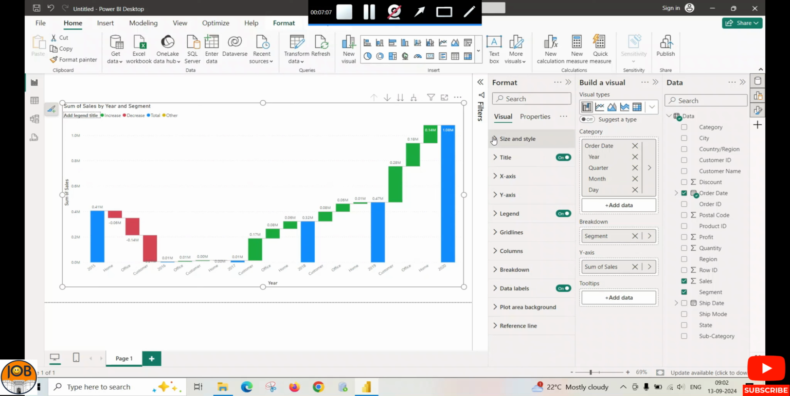Please check all these options one by one. Try on your end, and please practice 10 to 15 times. Use the data which was shared in the description box. So here we are done with the waterfall chart.